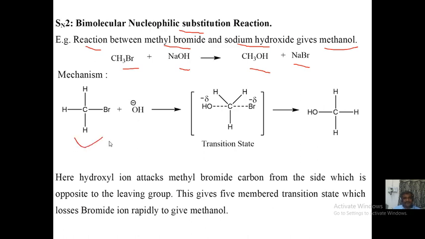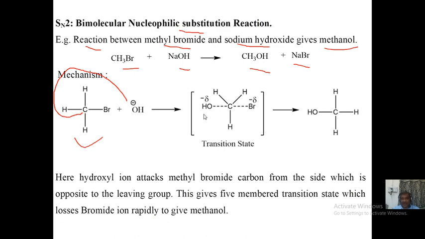This is the structure of methyl bromide, and OH minus. Here OH minus attacks the central carbon atom in its first step itself, without the bromine leaving the carbon. The bromine is a bulky group, so OH minus is left with only one possibility: it attacks from the back side. I am talking to you from the screen front side. Imagine that OH minus attacks the screen from the back side, like that. Bromine is a bulky group, and OH minus is also bulky compared to hydrogen, so it will prefer to approach this carbon from the back side.